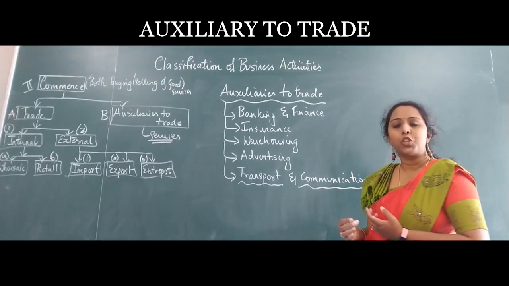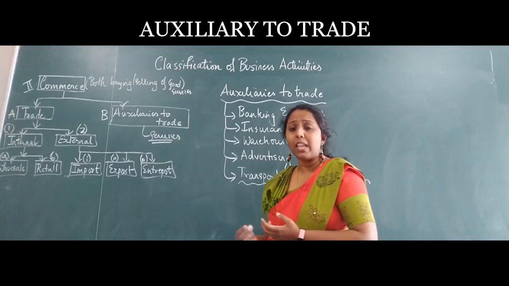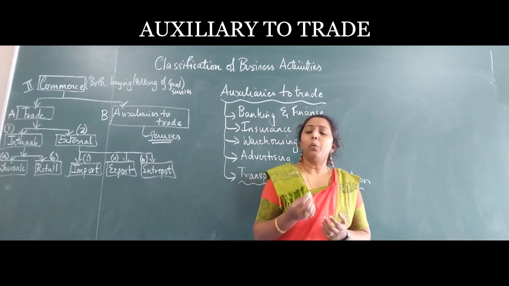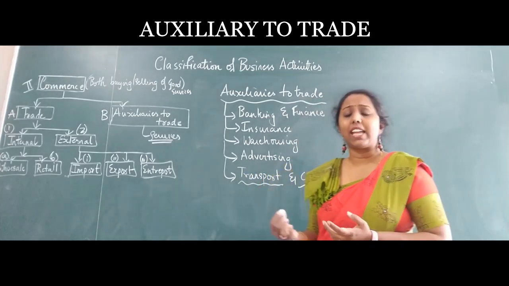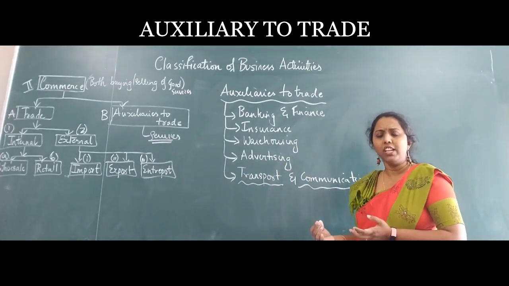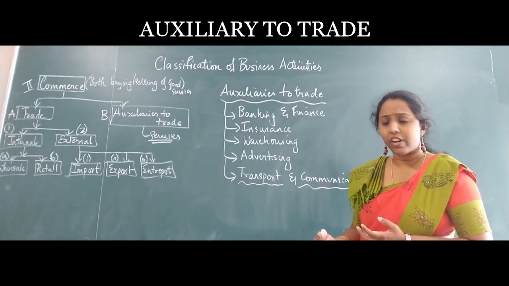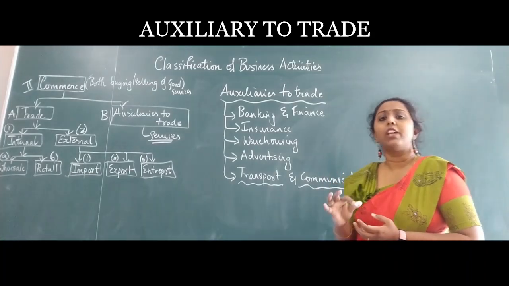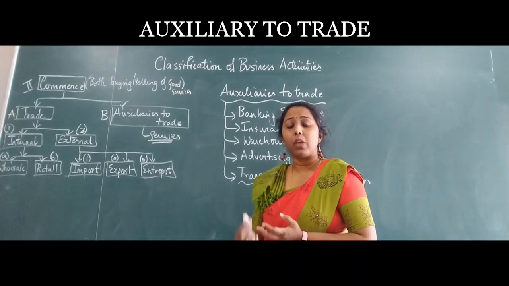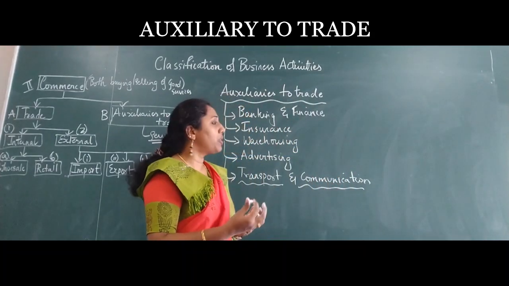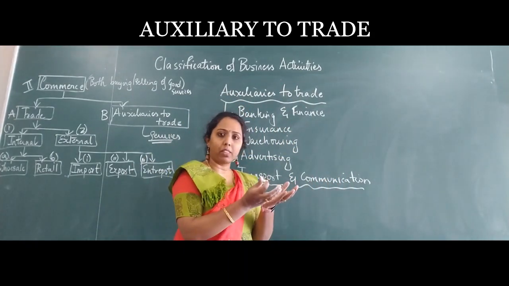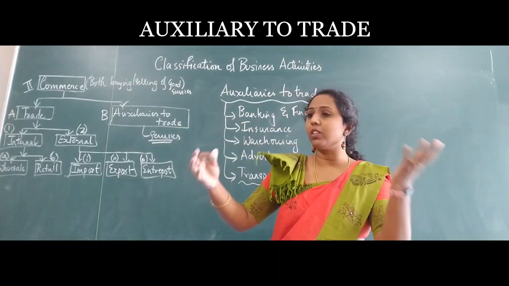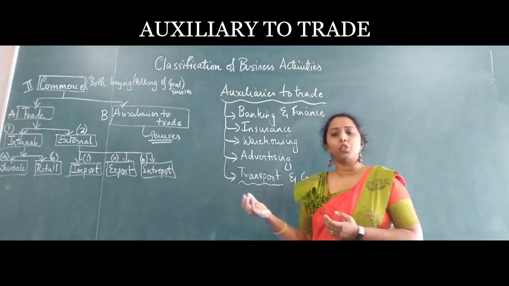The third one is insurance. I told you already, business is very uncertain and full of risk. We don't know what the future holds for us. Because the taste and the likes and the preferences of people keep changing, and we don't even know what the future holds, the business has to compulsorily take insurance policies: insurance for their vehicles, insurance for their machines, insurance for the huge plants. I'm not talking about the plant in the pot, but plants refers to big, huge machineries, probably the size of your house. That's how big the machineries will be.